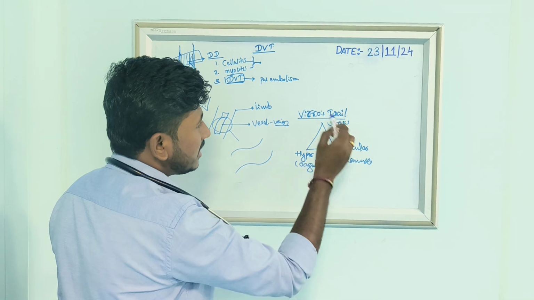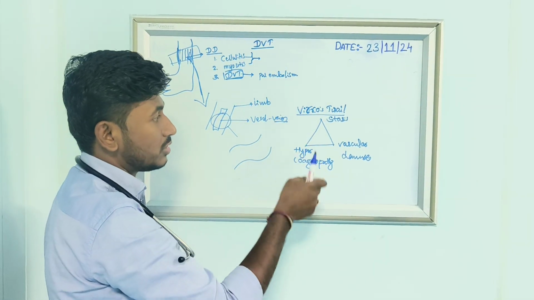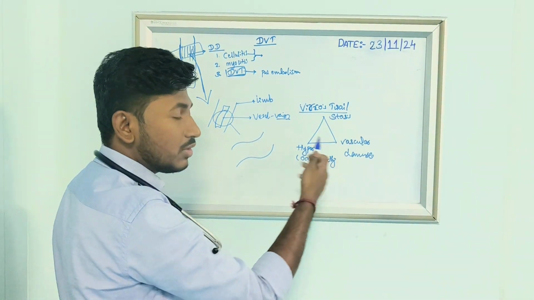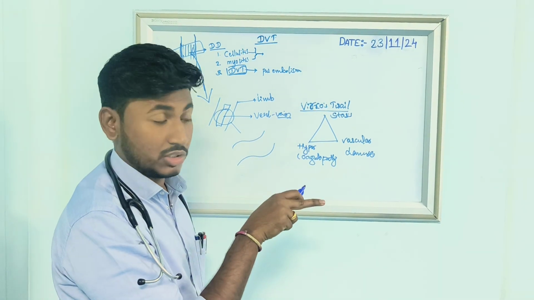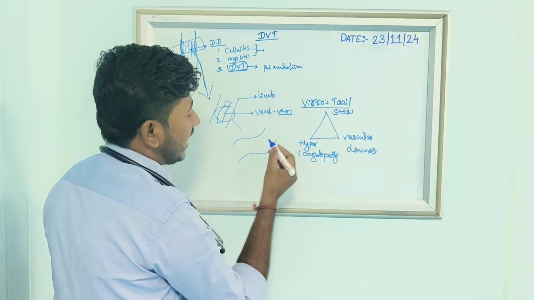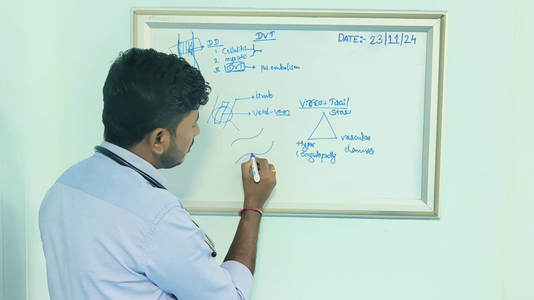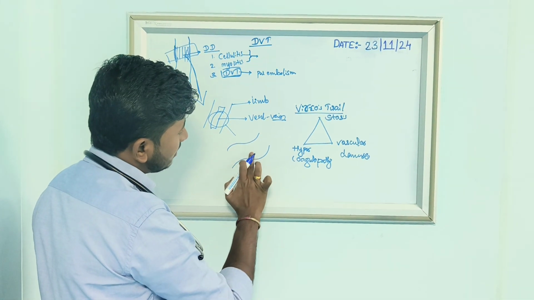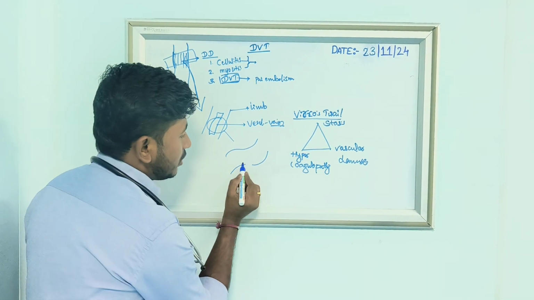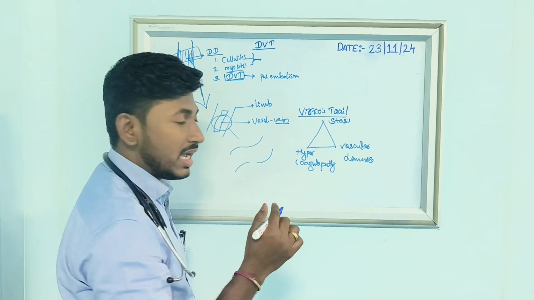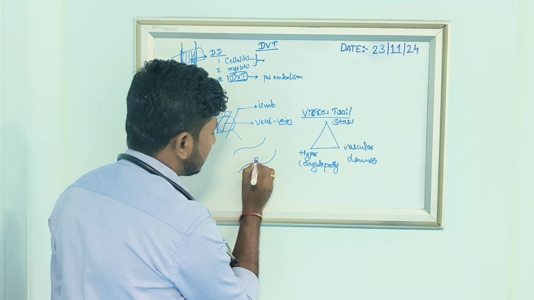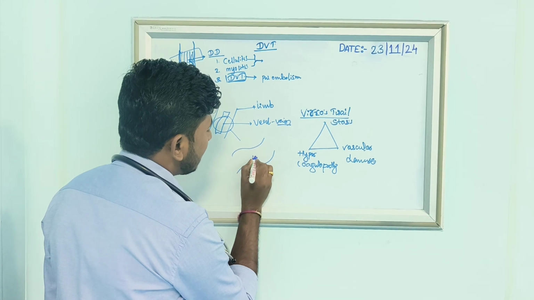Because of all these three conditions, there will be formation of deep vein thrombosis. If these are present, this will definitely form a deep vein thrombosis. Just think that if any person gets a hit or cut to this part of the body, and the veins are cut here, what will happen inside the vein? There is blood and there will be huge platelet aggregation, a platelet collection here.